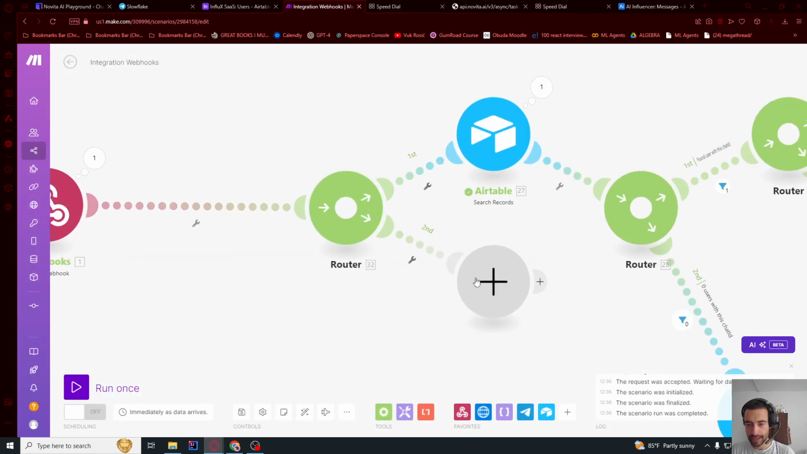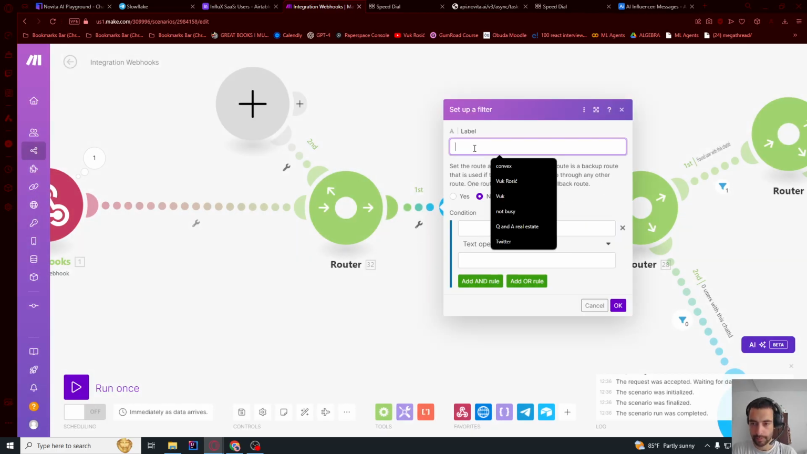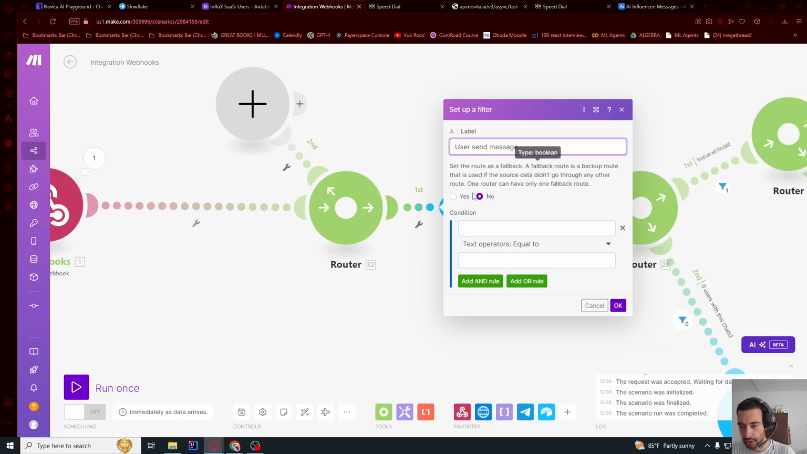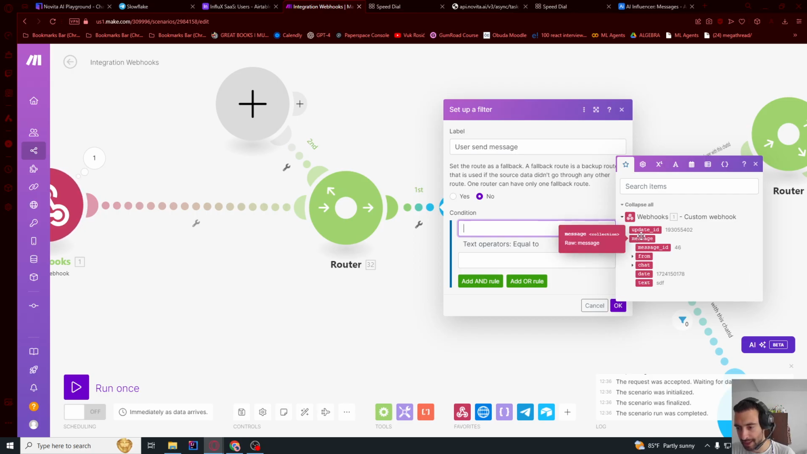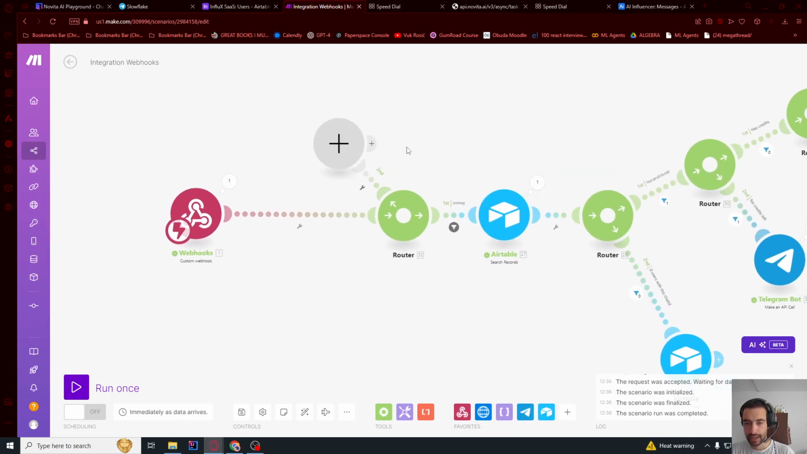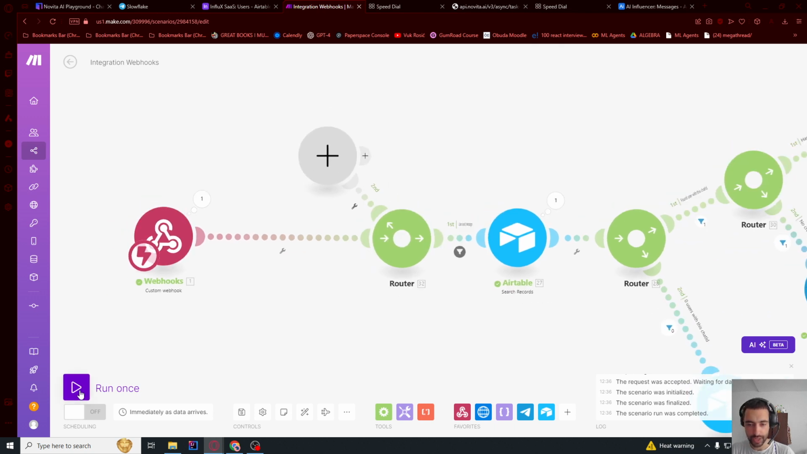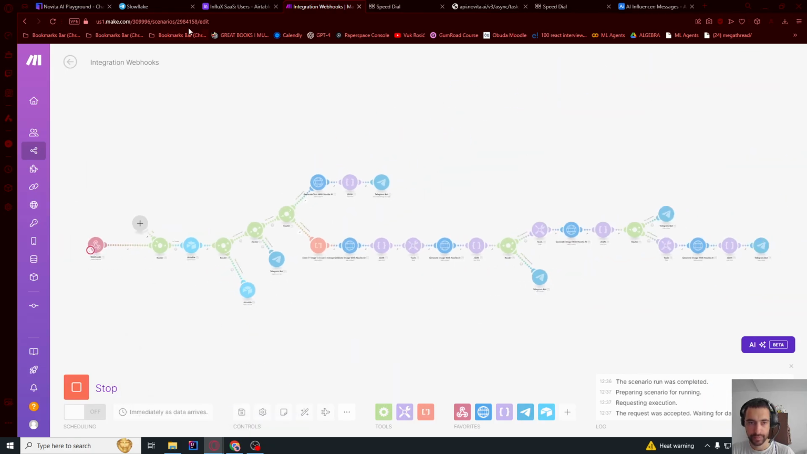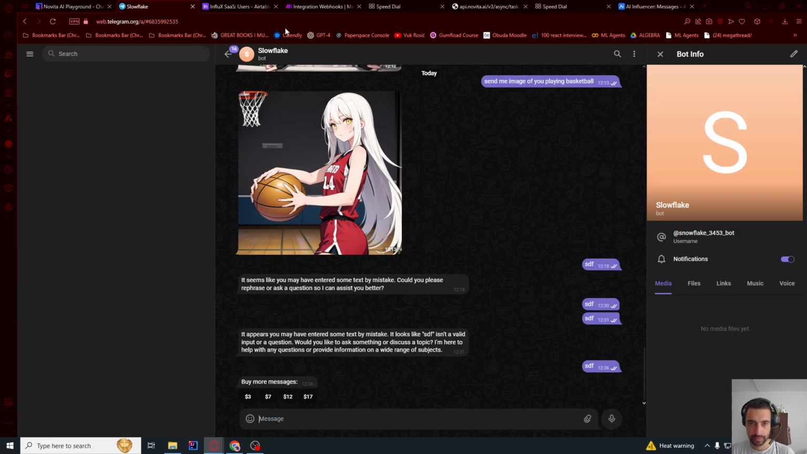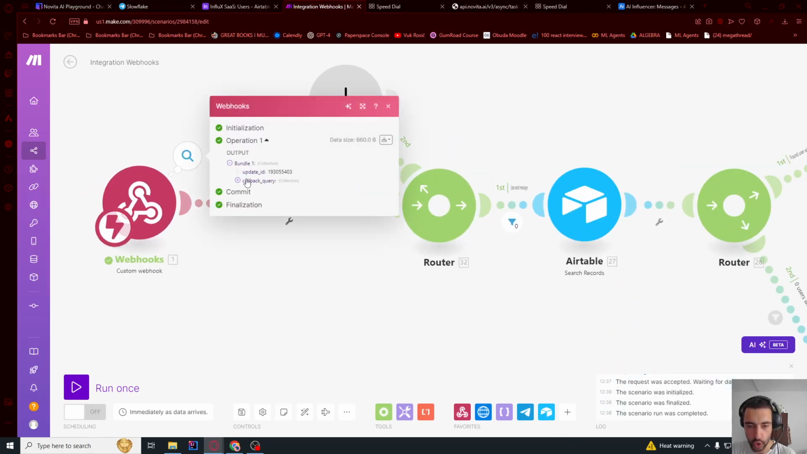So let's add a new one. So this filter will be user sent message. So condition is that this message object, let's click message, exists. Okay. And then here we're gonna say, actually, I'm gonna just run this once, wait for new data, and let me click this button. And this should immediately trigger, yeah. So we got here callback query. So there is no message now, there is no message object. So this filter did not pass.